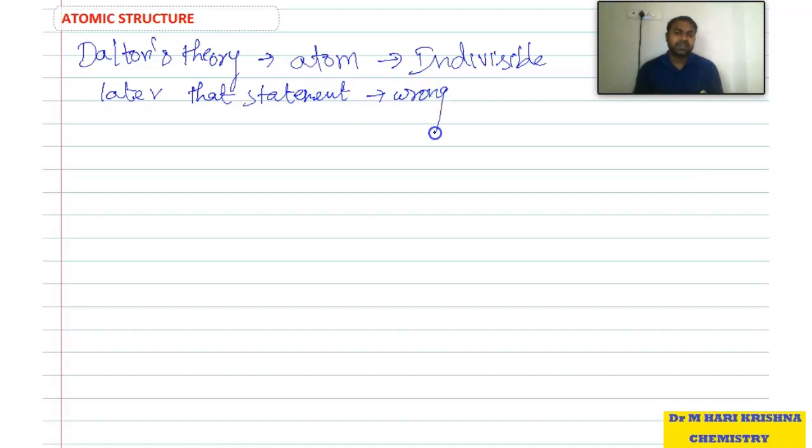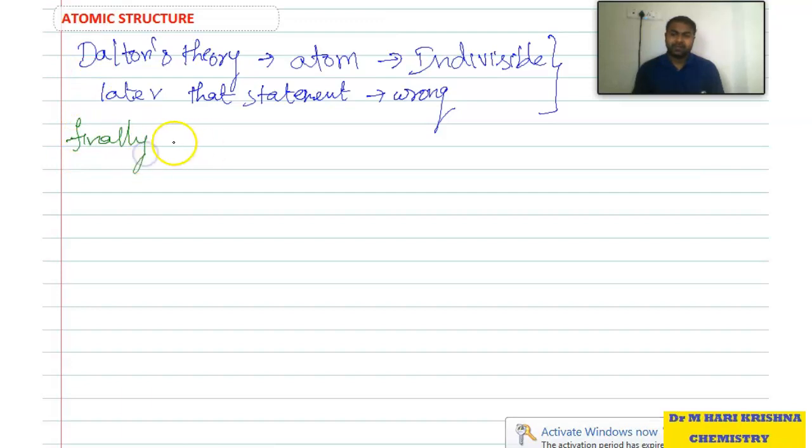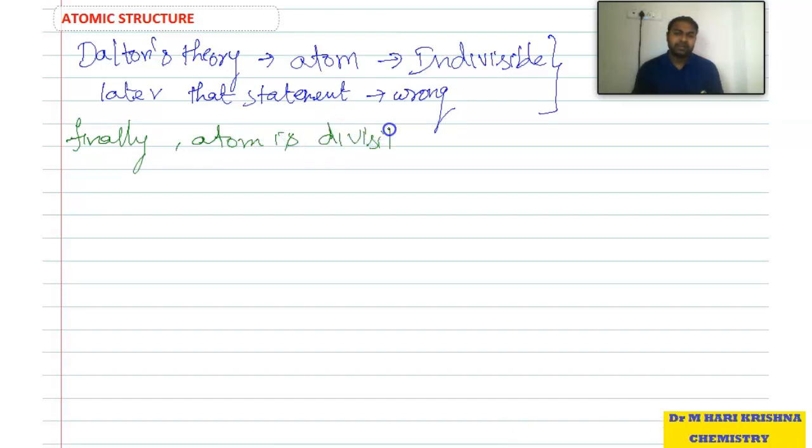The statement that the atom is indivisible is wrong. So that means the atom is breakable. So finally, the atom is divisible.